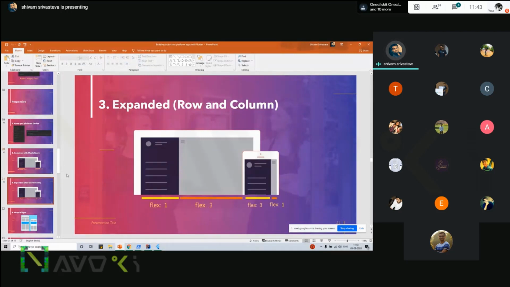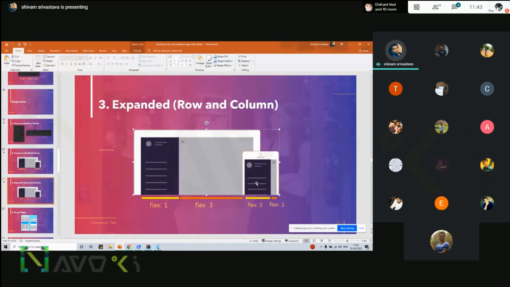Next is the expanded version. The same thing can be done with the expanded widget. The expanded widget works with row and column. Suppose we want to restrict the content, we wrap every child in the row with the expanded widget. And we pass a flex. Flex takes spacing in proportion to whatever flex has been assigned. So one side has flex 1, and on the right side flex has been assigned 3. So it will take the full width of the row according to the flex.